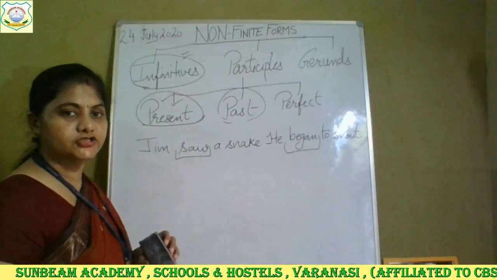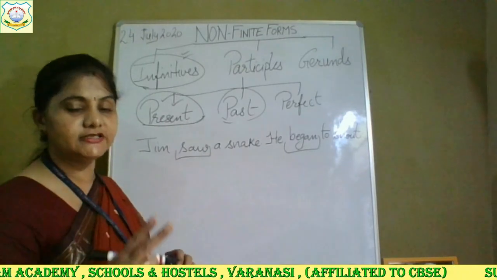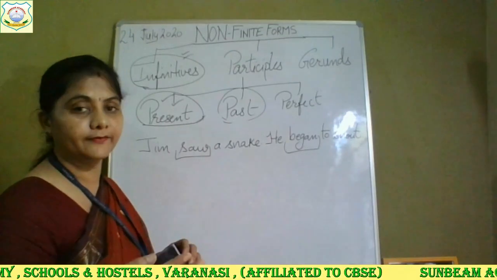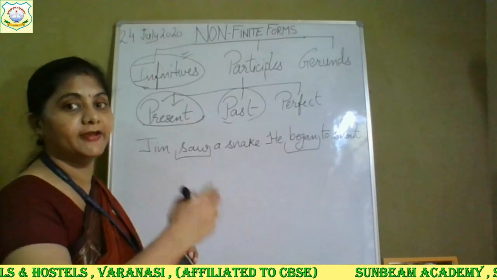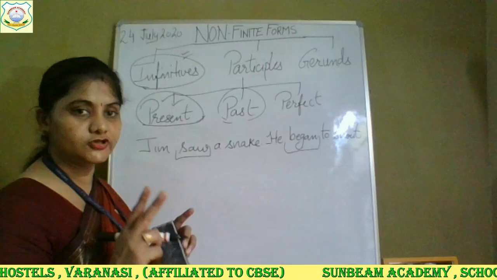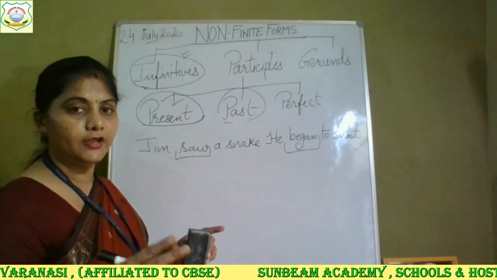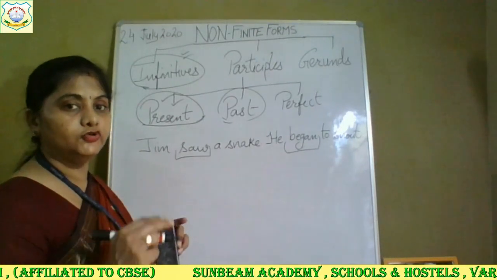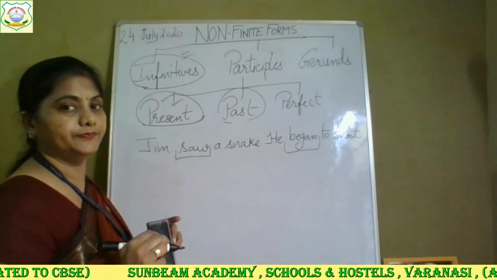So when two actions take place simultaneously, means one after another or together. Jim saw a snake. As soon as Jim saw a snake, he began to shout. So both the actions are going together. He's seeing the snake also and he's shouting also. So in this case, we can use the present participle form.